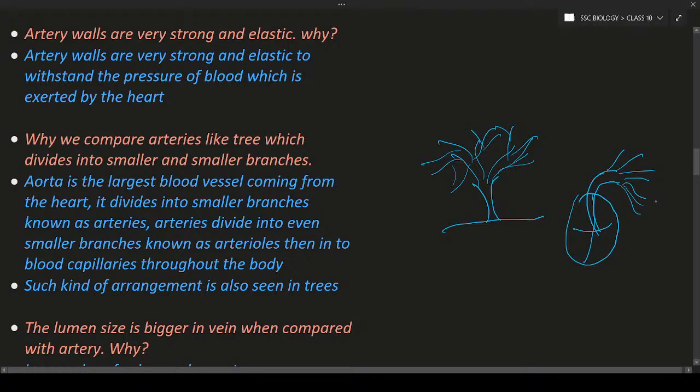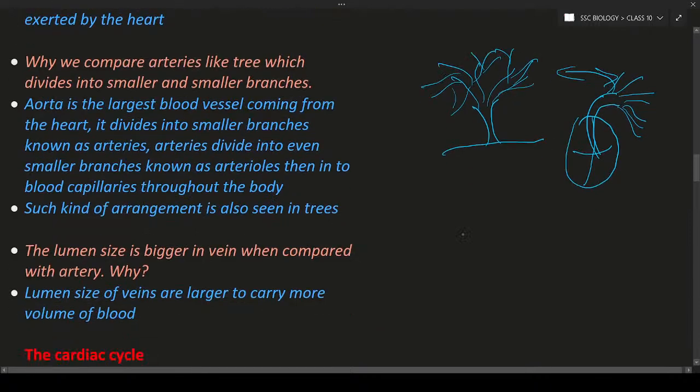Blood capillaries into venules. Venules into veins. So this is nothing but looking like a tree. It is looking like a tree. So hence we are comparing the systemic aorta to a tree. Such kind of arrangement is also seen in trees.